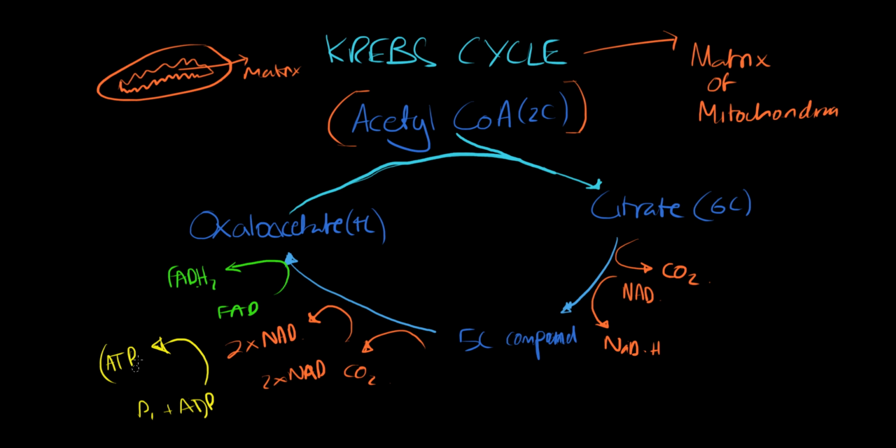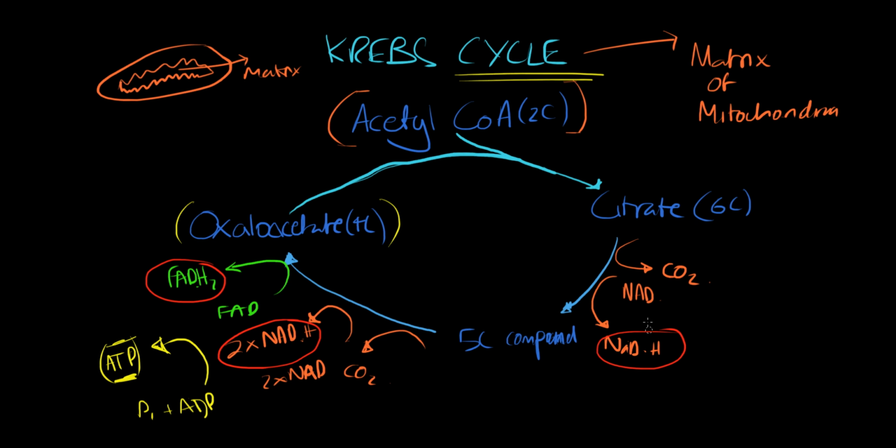So there's a very small energy yield from this Krebs cycle. And of course, once the oxaloacetate is resynthesized, then the whole process can repeat, hence why it's called the Krebs cycle. The next part of this tutorial series will be looking at the involvement of FADH2 and NADH, sorry, I forgot, this is NADH, in the electron transfer chain.